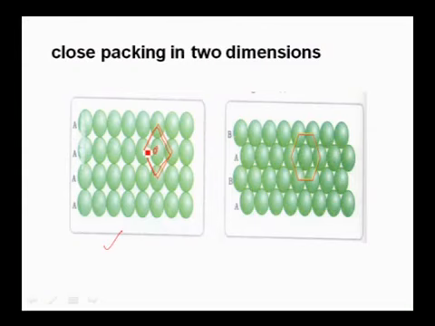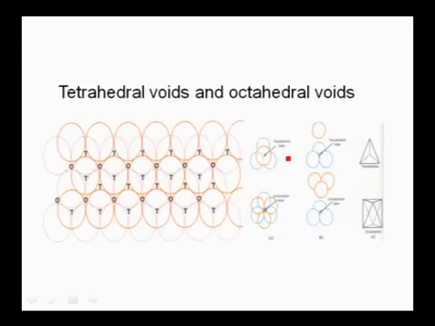Coming to the second type of arrangement, if over a one-dimensional pattern arrangement another layer is placed in such a way that the depressions of the first layer are covered, then we get this type of arrangement. This is called hexagonal close packing. In this hexagonal close packing, this is one constituent particle. This constituent particle is surrounded by 6 constituent particles. So the coordination number of the particle is 6. So overall, for 2-dimensional square close packing, the coordination number is 4. For 2-dimensional hexagonal close packing, the coordination number is 6. Come to the next one.